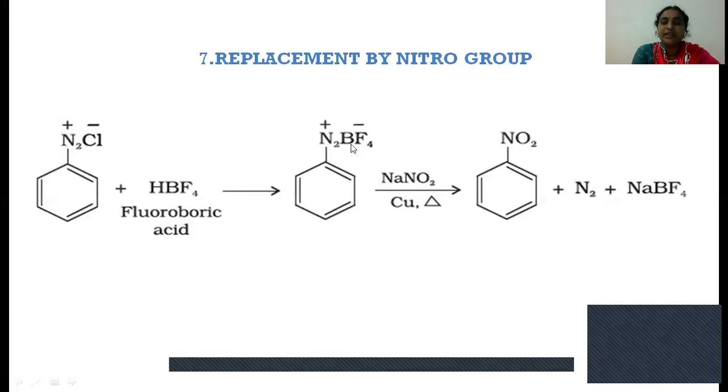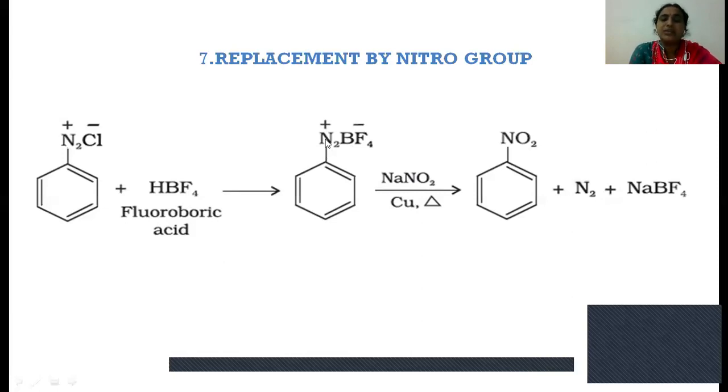and it further reacts with sodium nitrite. In sodium nitrite, sodium exists as a plus charge, whereas the nitro group exists as a minus charge. So this NO2 minus group will be substituted by removing this group.